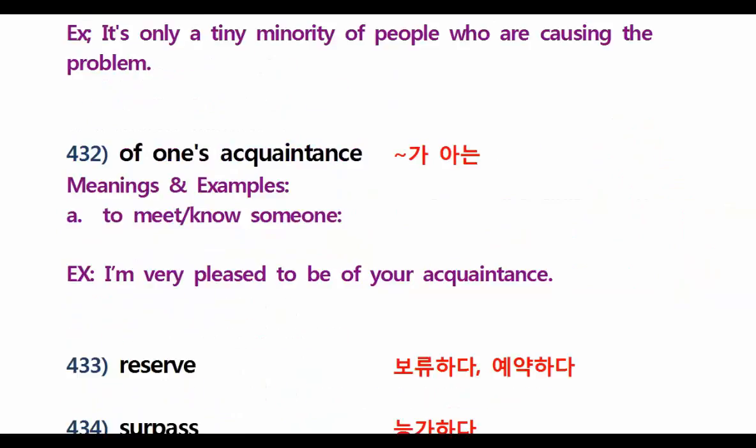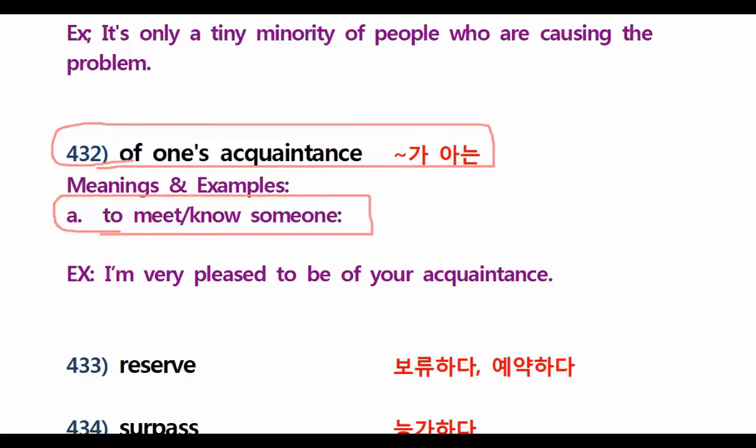Amazing. Now let's go for of one's acquaintance. What does it mean? Of one's acquaintance. Very good. It means to meet or know someone. For example, oh, I know Mickey, or I know Sarah. So Sarah is of my acquaintance. It means what? I know her. For example here, guys, I am very pleased to be of your acquaintance.